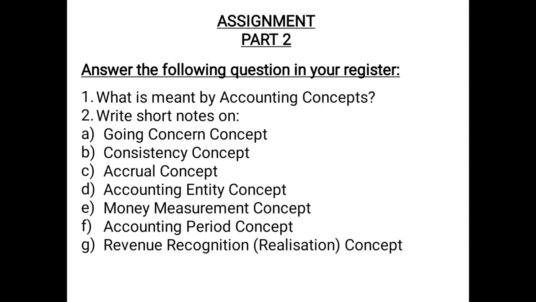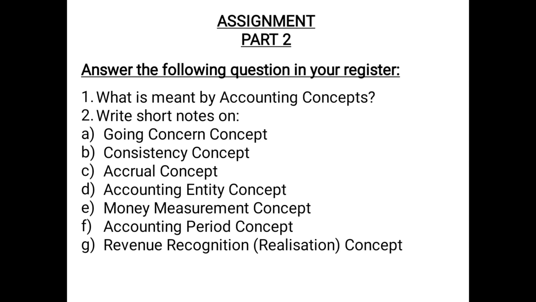The third is accrual concept. It states that only the current year transactions will be recorded whether they are in cash or not, and all the other transactions related to previous or next year will be ignored whether they have been incurred in cash or not.